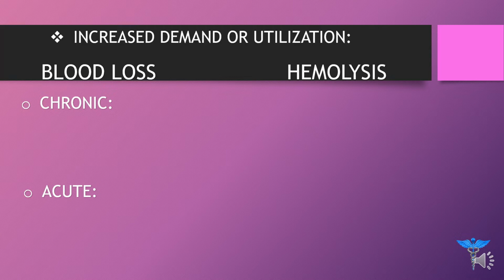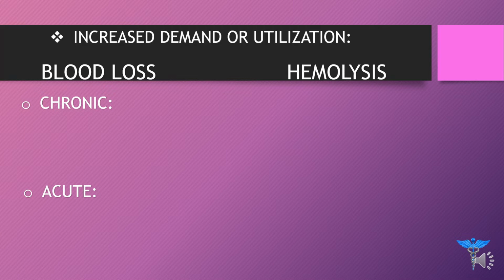In acute, for example trauma, the disease develops very suddenly and is also cured in a shorter time. So diseases which occur suddenly and are cured in a shorter time come in the category of acute, while diseases which take more time to develop and more time to be cured come in the category of chronic diseases.